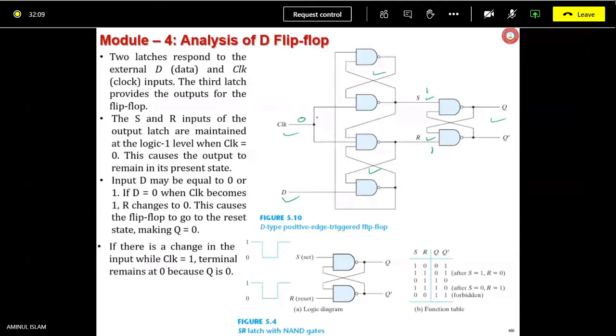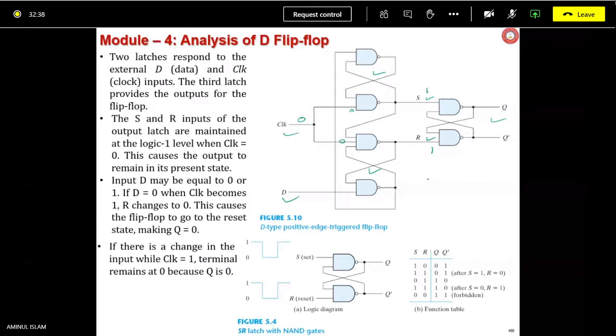It is obvious because you are applying 0 here. If 0 is coming here and 0 is coming here, what will be the output of this NAND gate? If one input of a NAND gate is 0, what will be the output, irrespective of the other inputs? 0 input is low. What is going to be the output?